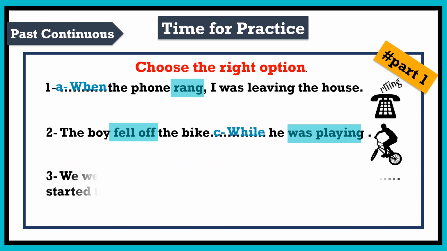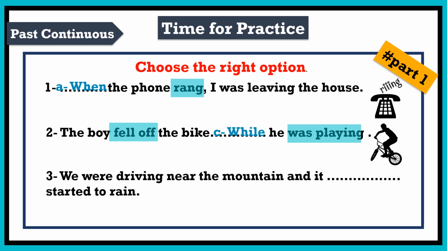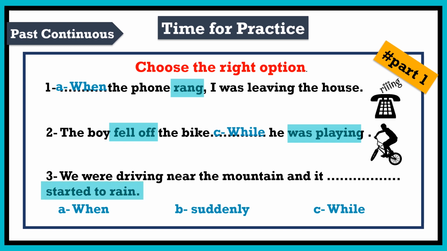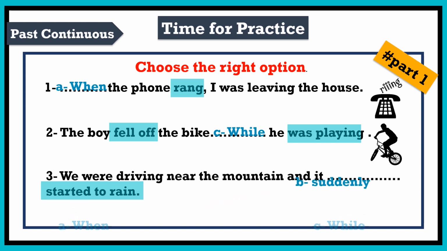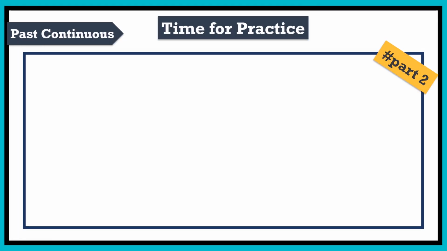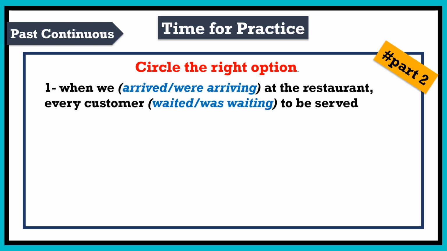As for the third sentence, we were driving near the mountain and it started raining. Here we notice the unexpected action started to rain. Therefore, we must choose the word suddenly. The second practice we'll be having is about verb forms. Here you need to circle the right form of the verb, simple or continuous.